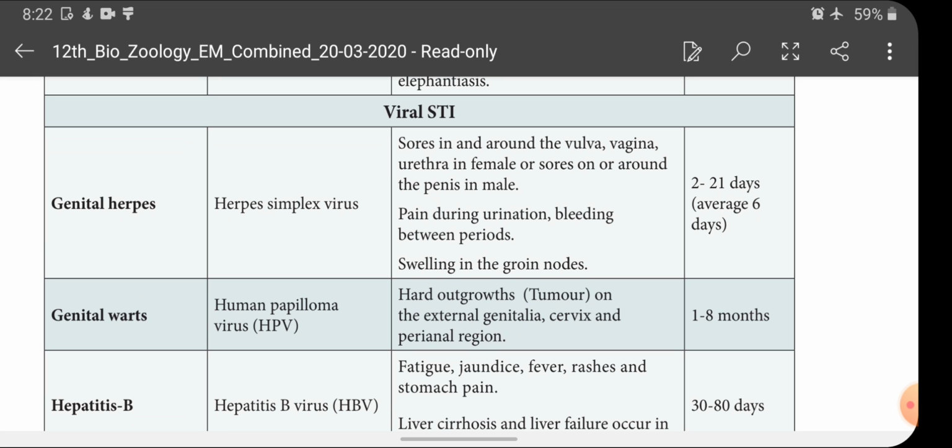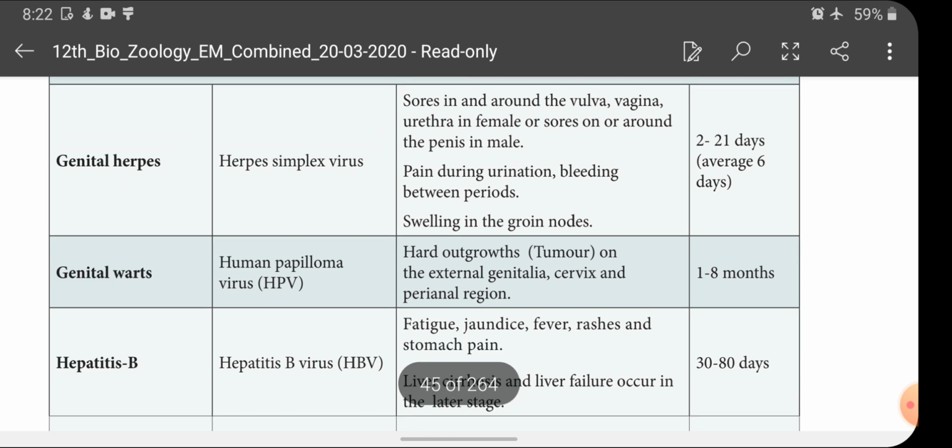The symptoms show in and around the vulva, vagina and urethra in females, which are external genital organs, or on or around the penis in males. Symptoms include pain during urination, bleeding between periods, and swelling in the groin nodes. These are the symptoms of genital herpes. The incubation period is 2 to 21 days, average 6 days.